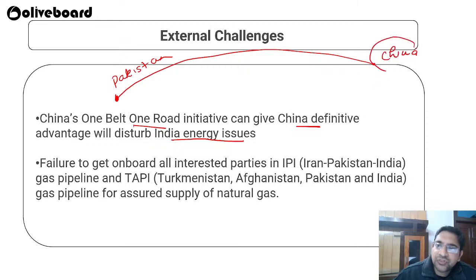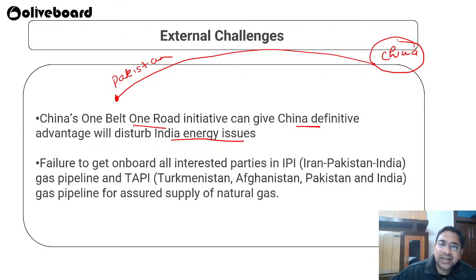The main focus of China here is to reduce its need to go through the Indian Ocean, because right now everything for China, like any oil China is asking for, goes through the Indian Ocean, and China knows that India has the controlling edge in the Indian Ocean.